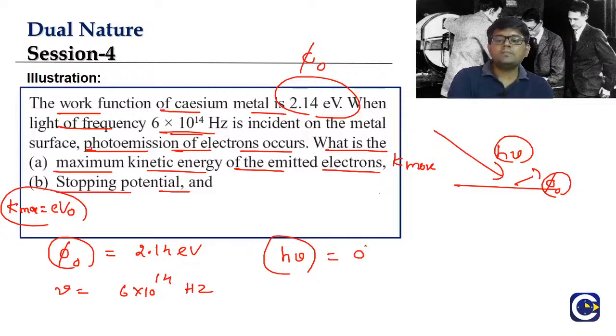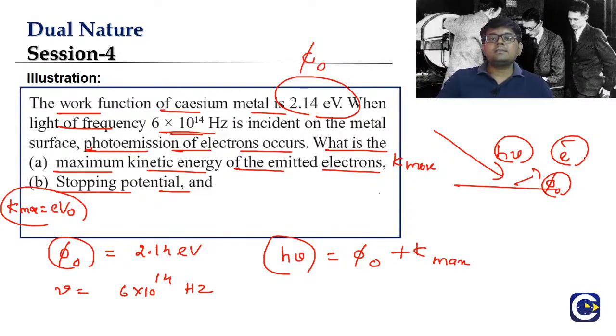A part of this will go into the work function requirement, because work function is the energy required to remove the electron from the metal surface. The remaining energy will exist as the kinetic energy of the electrons once they come out. That is what we are calling K max. Why K max? Some of the electrons inside the metal, when they are coming out, may lose some energy because of collisions.